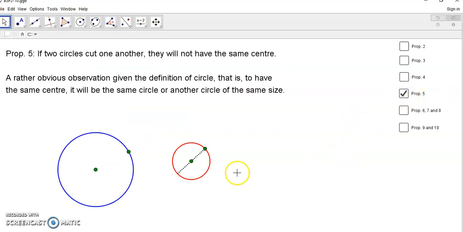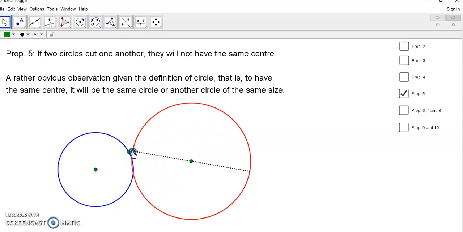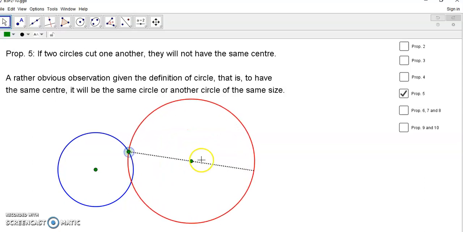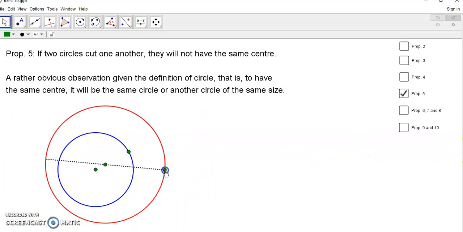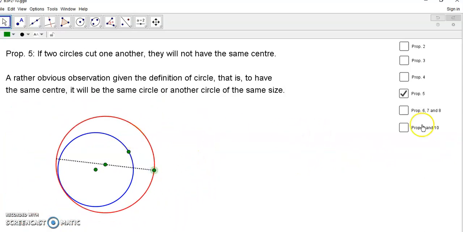Proposition 5 says if two circles cut one another, they will not have the same center. Okay, so that's pretty obvious, because it goes by the definition of the circle. So if we let them intersect there, and if it's just in one point, you'll notice that the circles will have the same line pass through their diameters, and so of course, if they have the same center, they'll be the same circle or another circle of the same size. Again, I don't find that to be particularly interesting or remarkable.